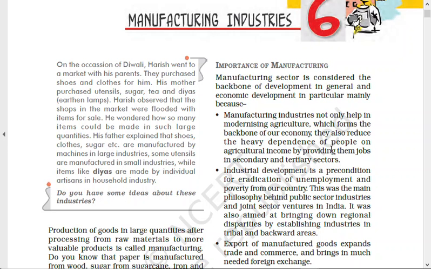Now you see, what does manufacturing industry do? First of all, manufacturing industry supports the primary sector. How? Because the equipment used in agriculture is definitely made somewhere in the industries. So that is one thing. Secondly, have you heard of disguised unemployment?